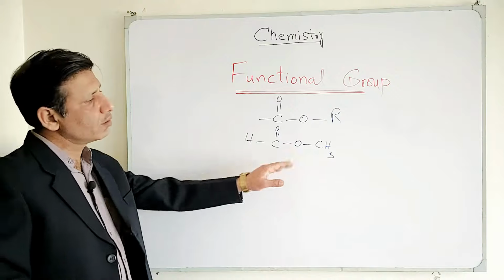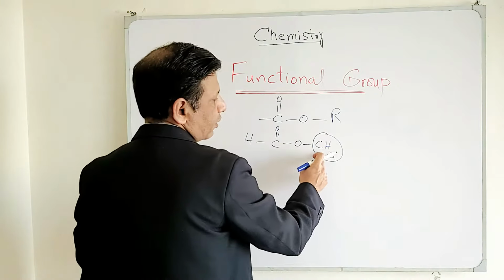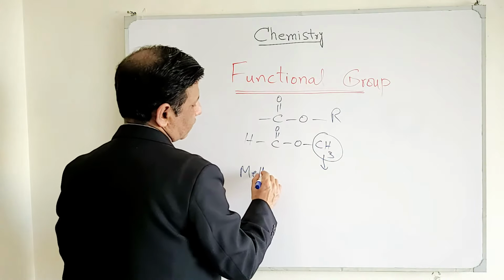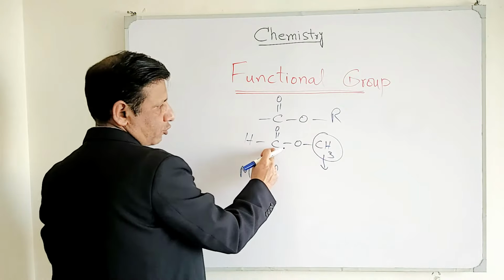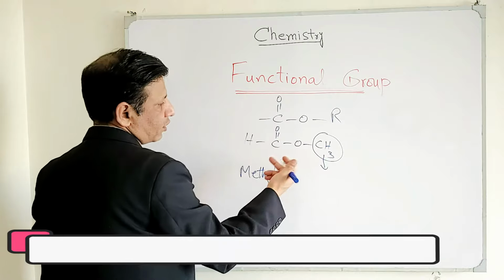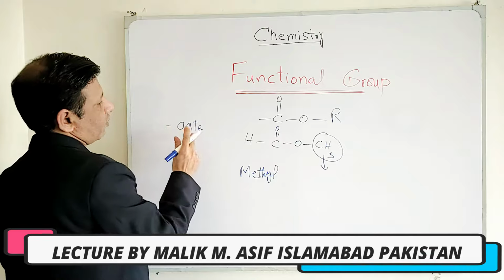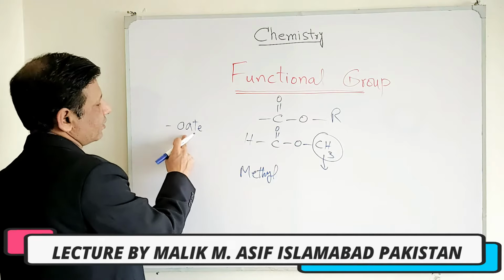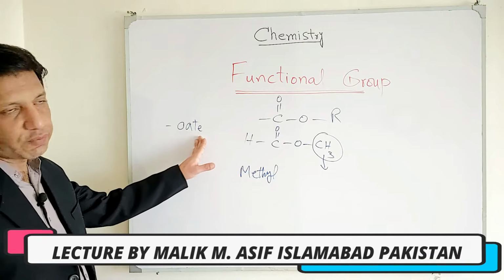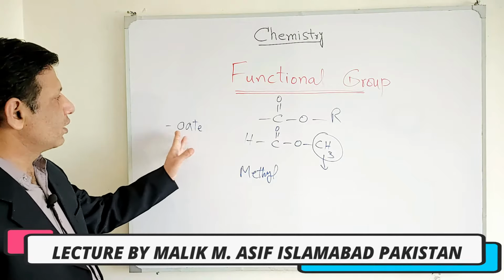How to name this thing? Very easy. While naming, you have to name this R group first, and it is methyl CH3, so methyl, and you can see this is the functional group of ester, what we call oate. So whatever the functional group of ester is present, we call it oate, means the chemical name of the compound will be having this oate thing.